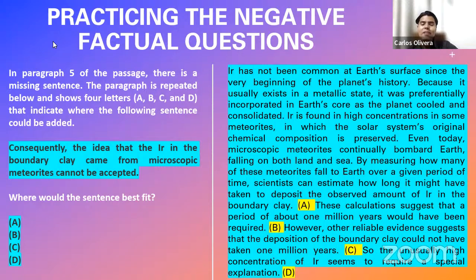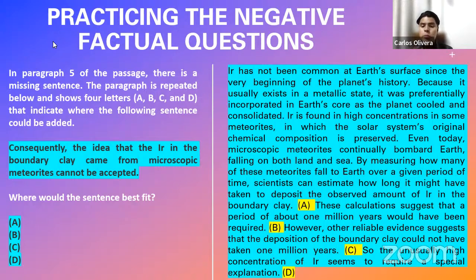And here you have the sentence that you have to insert, in any point of the reading passage that they are allowing you to. In this case, the sentence says, "Consequently, the idea that the air in the boundary clay came from microscopic meteorites cannot be accepted," right? So as you can see, this is a sentence that you need to insert in one of those spaces or spots that ETS is giving you.